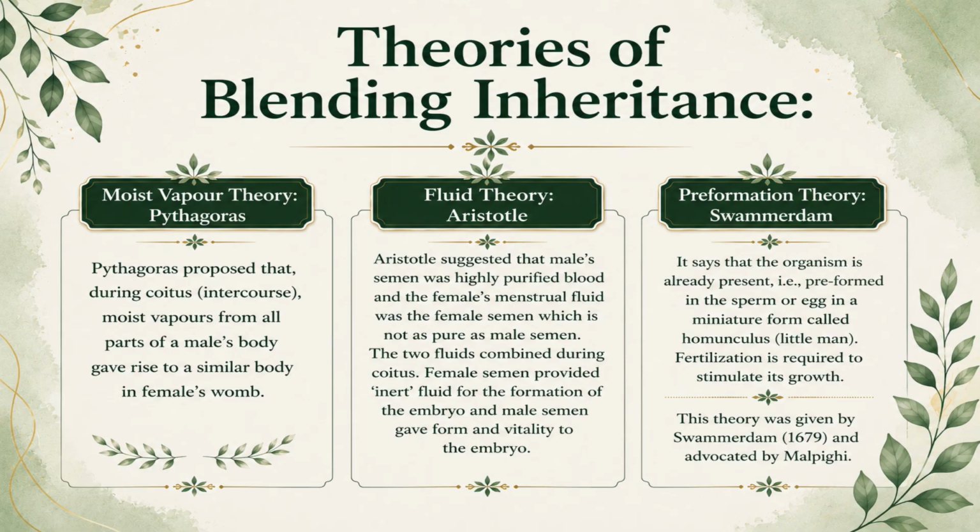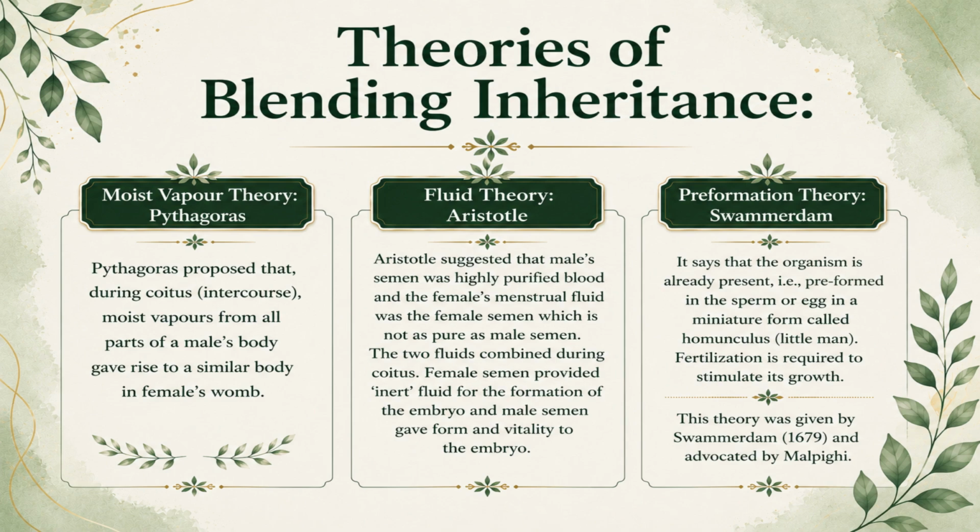Moist vapor theory, Pythagoras. According to this theory, every organ of the male body produced tiny particles, or moist vapors. These vapors collected in the semen and were transferred to the female during reproduction. The offspring developed characters according to the vapors received from different body parts of the father. This theory was incorrect because inheritance does not occur through vapors, but through genes present in DNA.